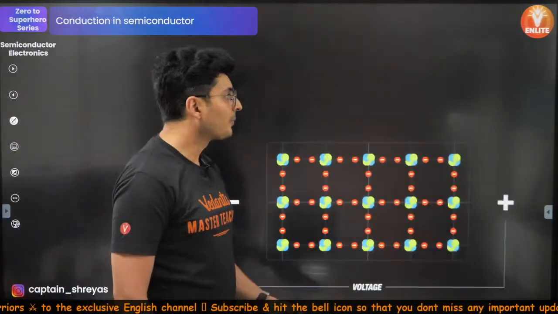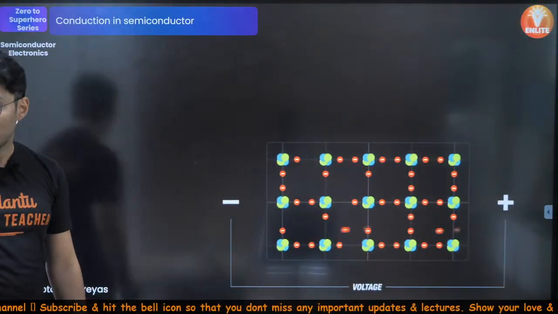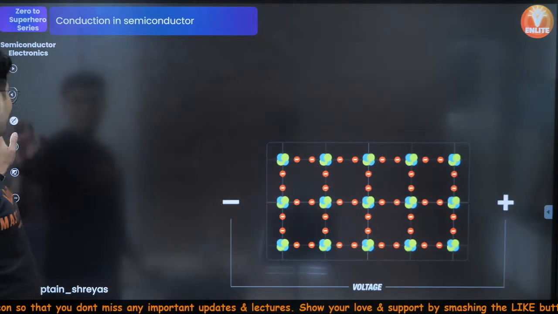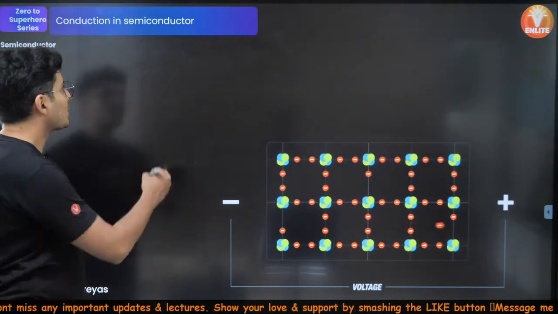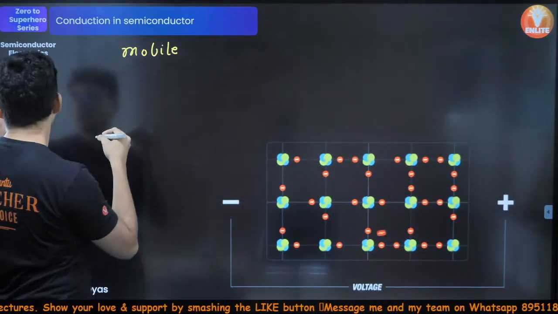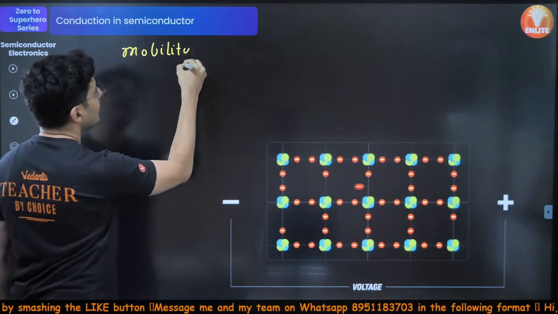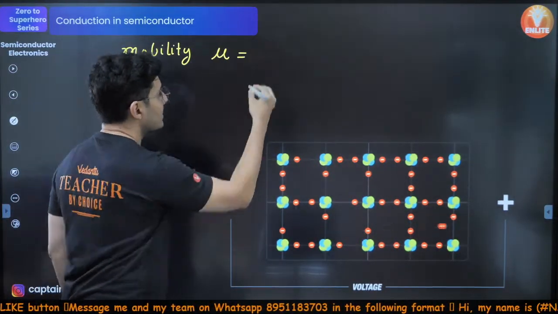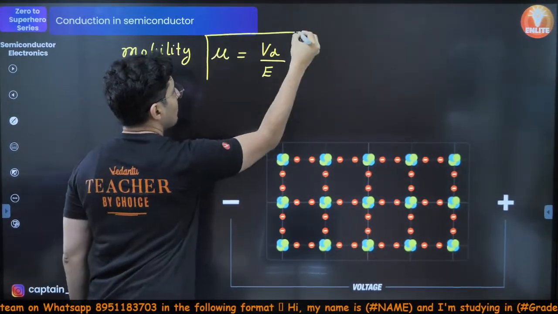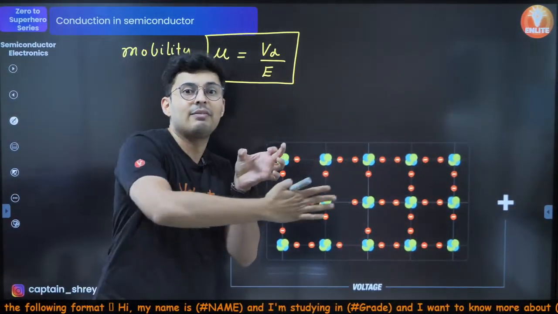Now, the next formula which you should know is for mobility and conductivity. How many of you remember that formula, guys? How many of you remember that formula for mobility and conductivity? So what is mobility? How mobile the charge carriers are. Yes, mobility. The symbol is mu. It is the drift velocity per unit electric field. This is mobility. How much is your speed per unit electric field which is applied?